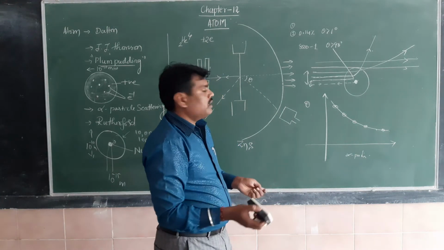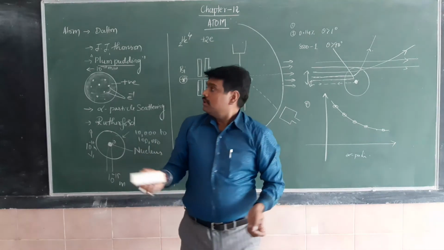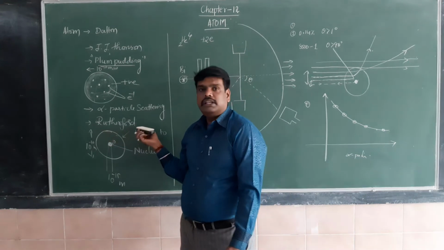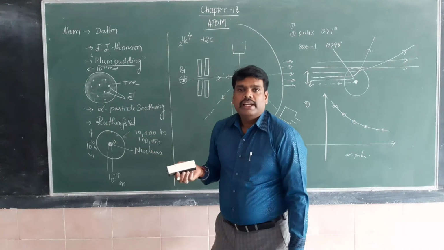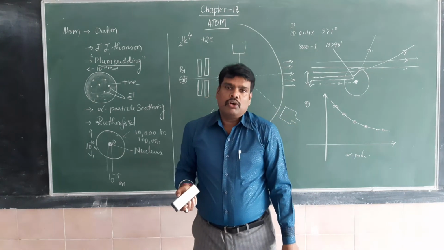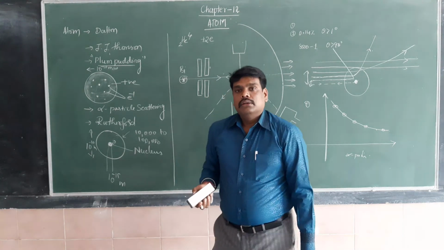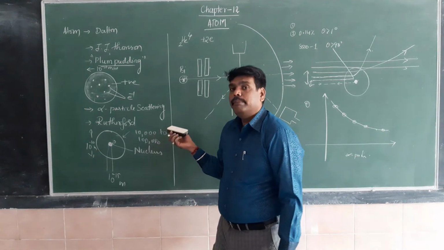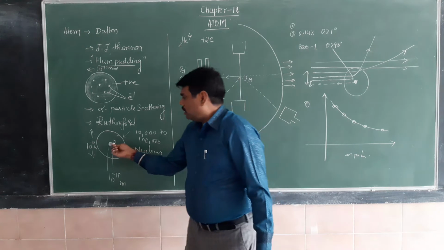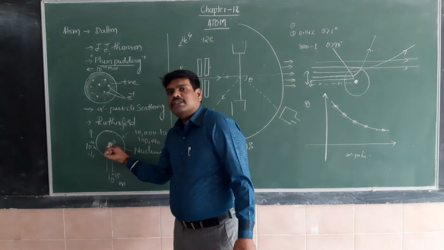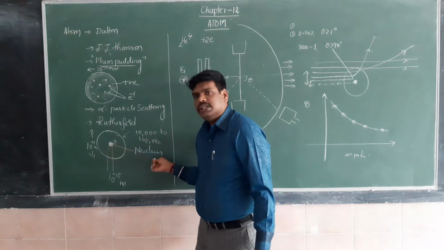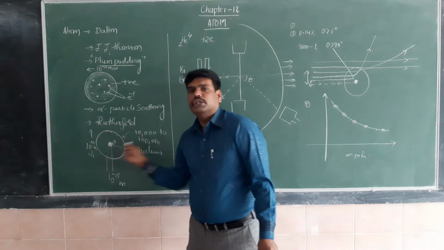With that experimental observation, J.J. Thomson's model was discarded, and later Rutherford in 1911 made a new model of an atom that is called the nuclear planetary atomic model. So very simple. The positive charge is concentrated in a particular space called the nucleus. The electrons are revolving around the nucleus.